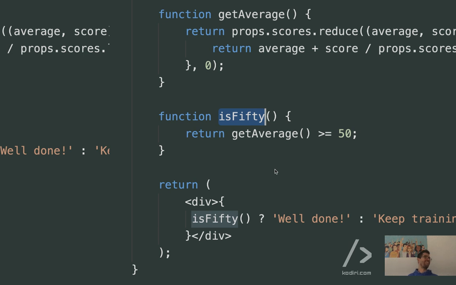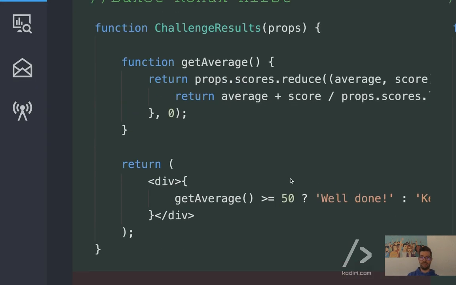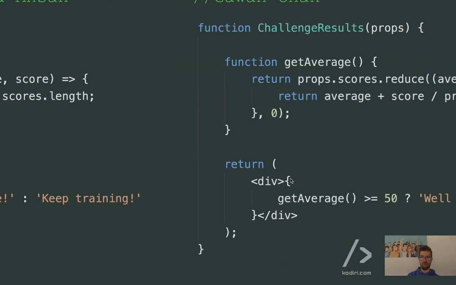Yeah. Naming convention, guys. Here you could say is at least 50. Saying is above 50 wouldn't be correct, strictly speaking, because if it's equal to 50, it will also return true. Yeah? Cool. What else? All good.